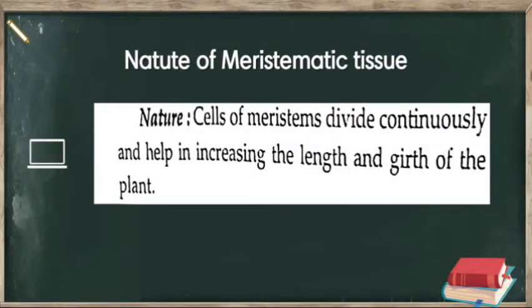Nature of meristematic tissue. The nature of meristematic tissue is that the cells of the meristematic tissue divide continuously, and this continuous division of meristematic cells helps in increase of length and girth of the plant. It helps in the increase of length and girth of plant because when meristematic cells divide, they form new cells, and new cells increase the number of cells in that tissue. So length and girth of the plant increases.